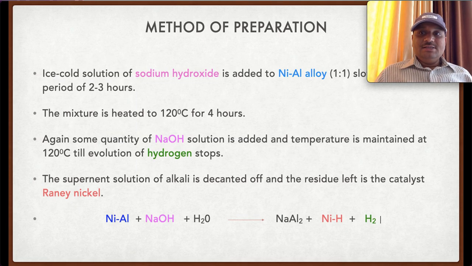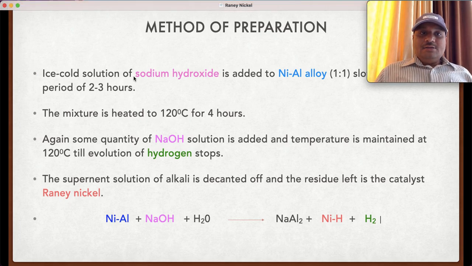Let us see the methods of preparation of Raney nickel. The ice cold solution of sodium hydroxide is added to a nickel aluminum alloy 1:1 slowly over a period of 2 to 3 hours. Then this mixture is heated to 120 degrees centigrade for 4 hours.